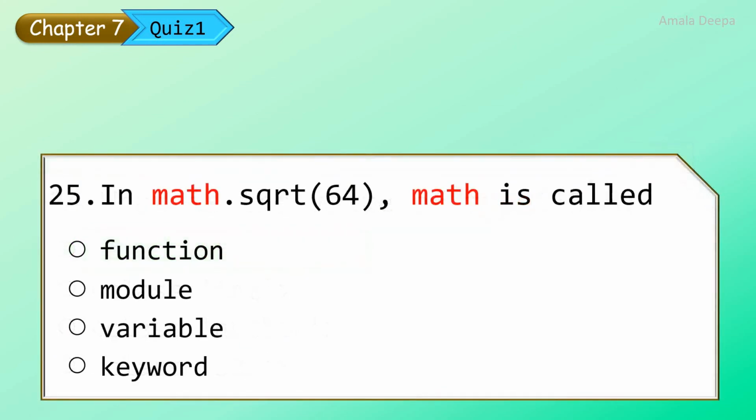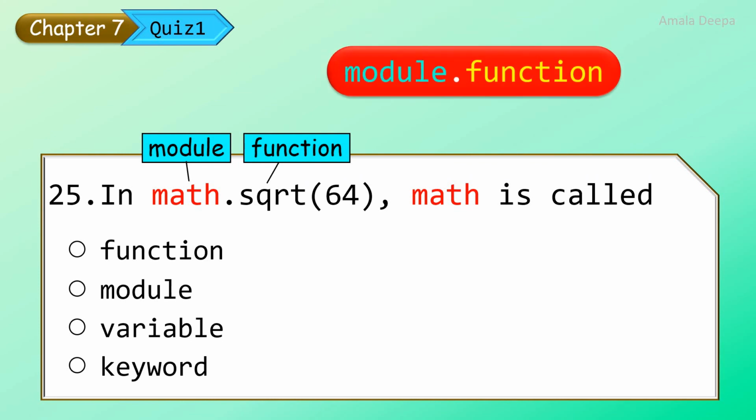The last question. In math.sqrt of 64, math is called what? Math is the name of the module. Dot sqrt is the name of the function. So the syntax for using a function within a module is module dot function. So here math is called a module.